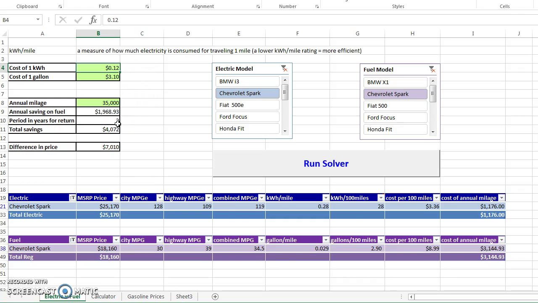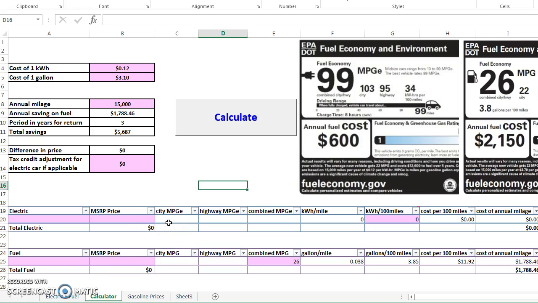For this reason, because this is a very generic table, I also created a calculator that can produce more accurate data for our specific models. Just as an example, for the electric car, the pink fields are the fields that have to be filled in by the customer.